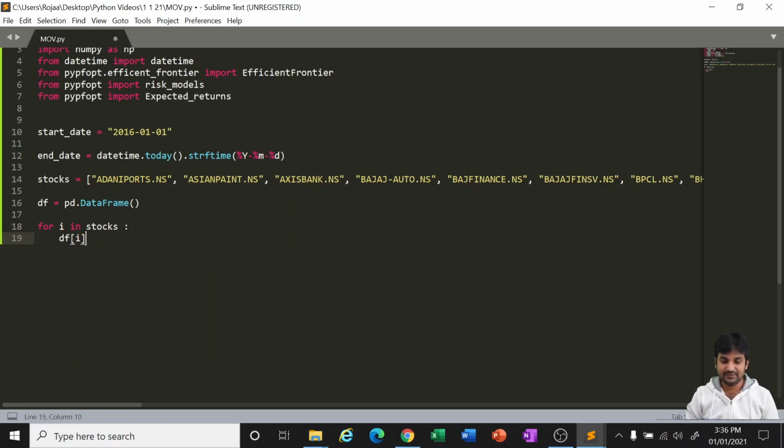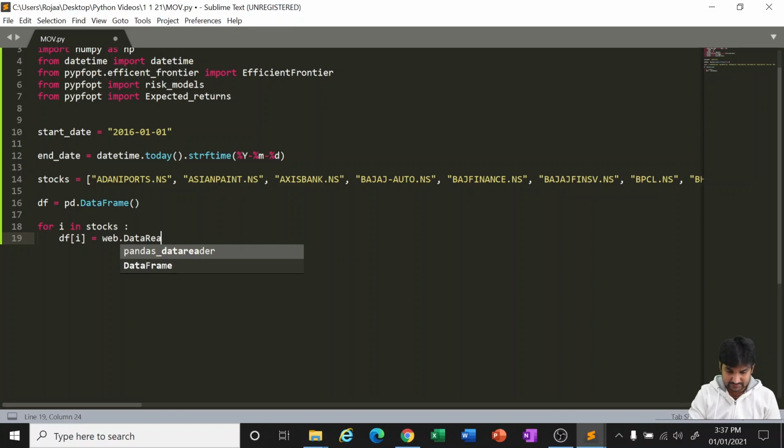So i means each one, like Adani Ports, Asian Paints. For every iteration the for loop will go and choose one by one. So for Adani Ports, whatever information I want, just get it from the web.